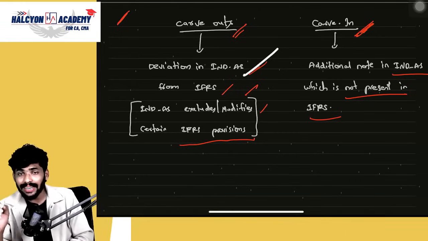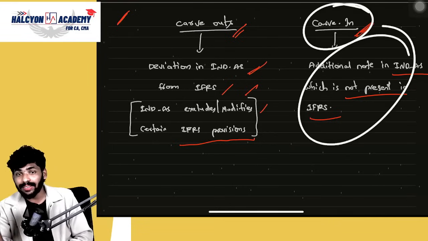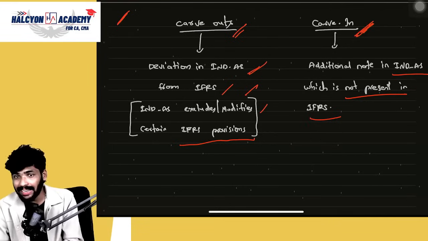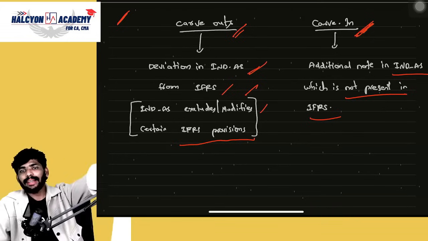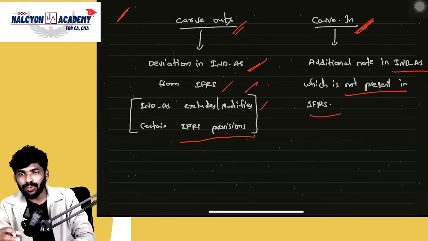Deviation in Ind AS from IFRS. Carve-in means additional notes in Ind AS which are not present in IFRS. Is that clear, everyone? Okay, clear. Slowly, when we are going through the topics, we will get to know these carve-outs and carve-ins.